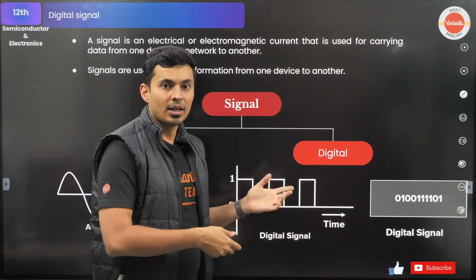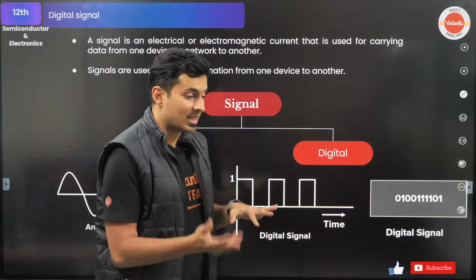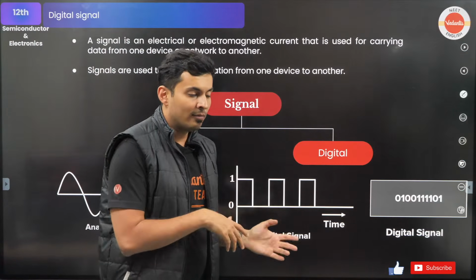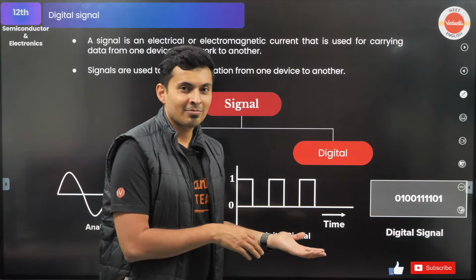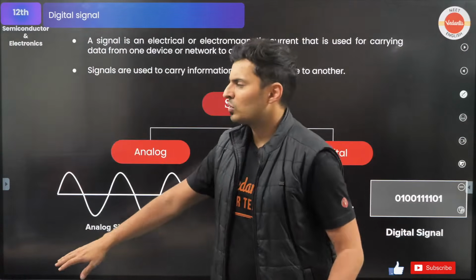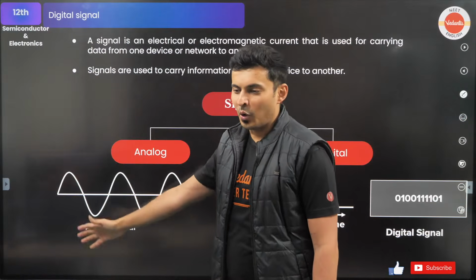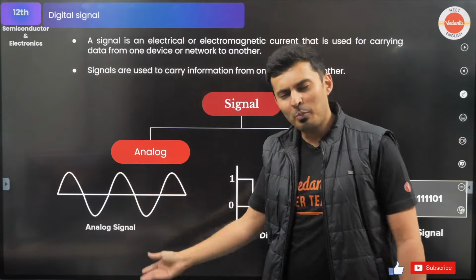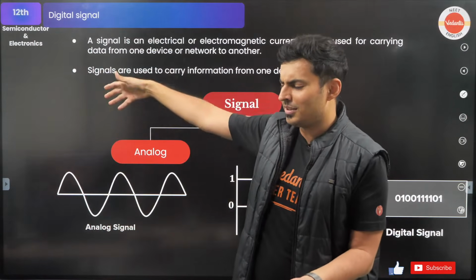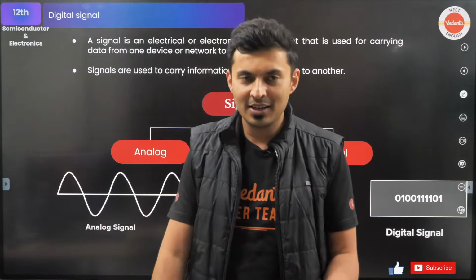It's like a clarity. 0 or 1, true or false, yes or no, high or low, 5 volts or 0 volts. Analog, so many shades of gray. This is also possible, that is also possible, so many values are possible.